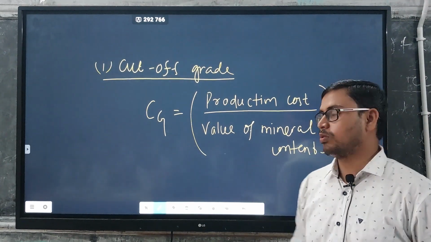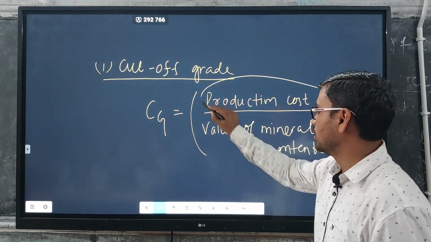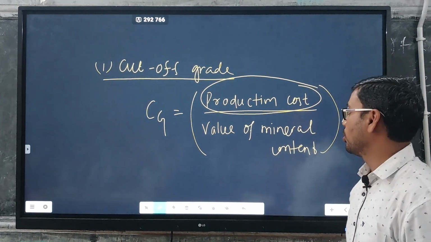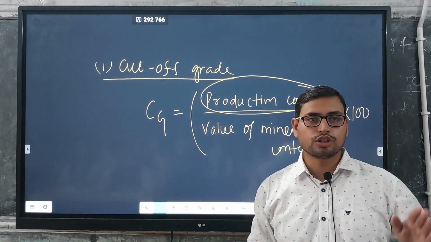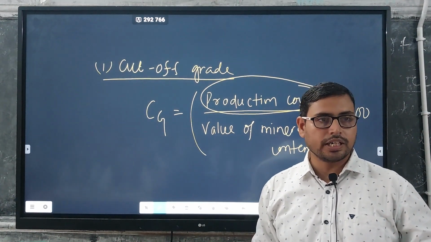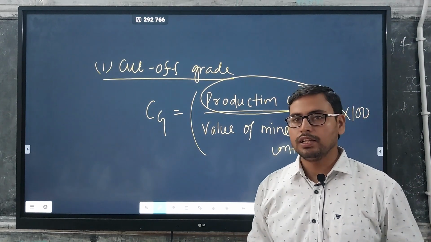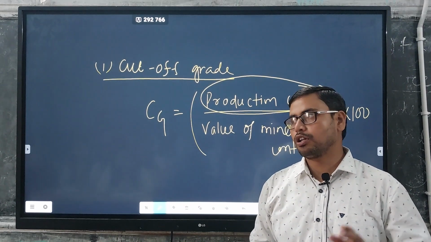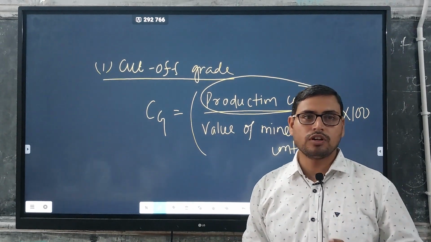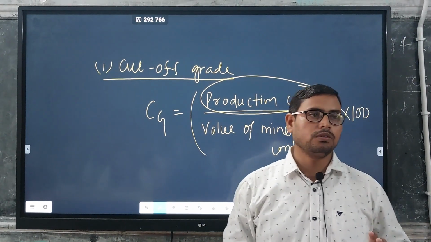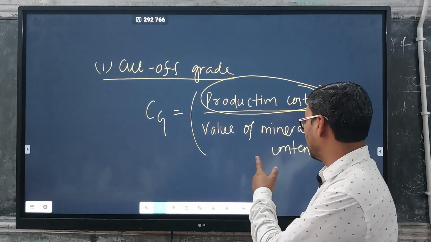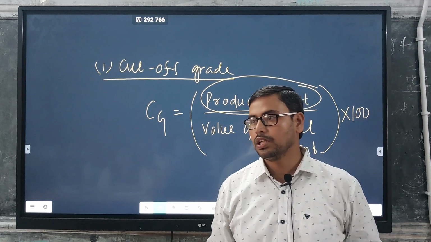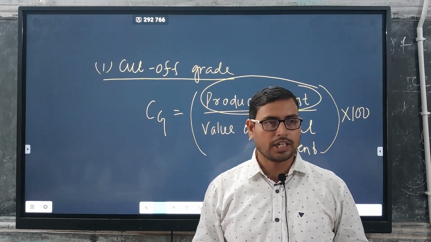And here one thing we can regulate, that is your production cost. If production cost is low and we are getting high values of material, then that material will be profitable. If production cost is high but we are not getting value of mineral higher than our production cost, then we cannot go for the next processes of mineral exploration.